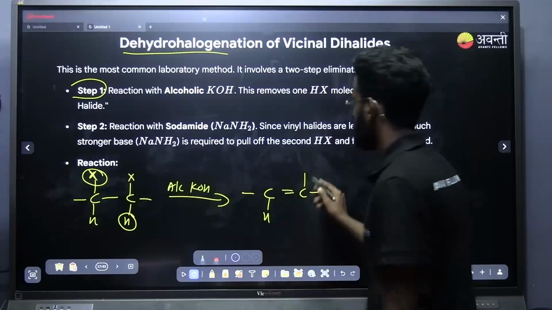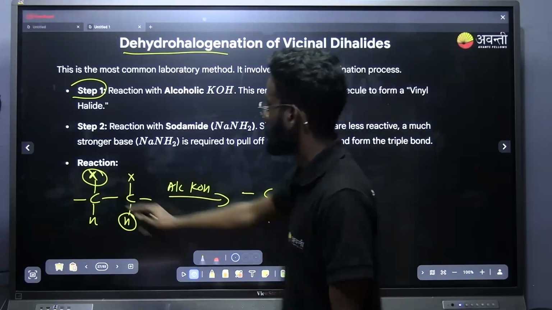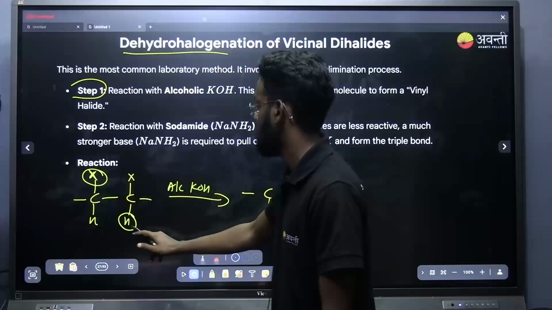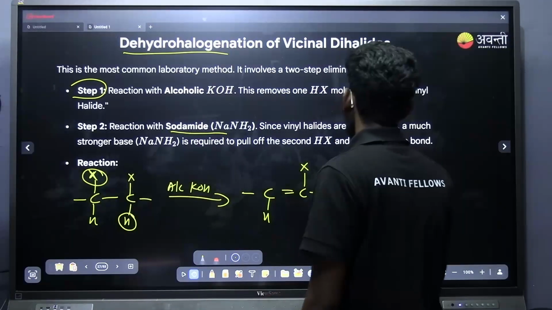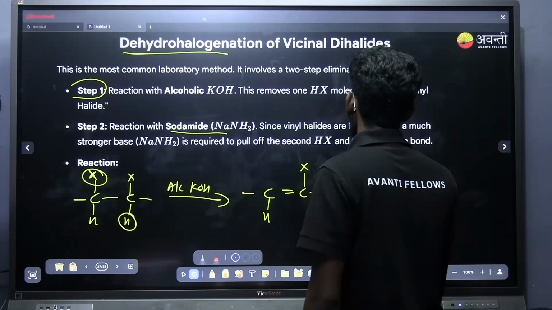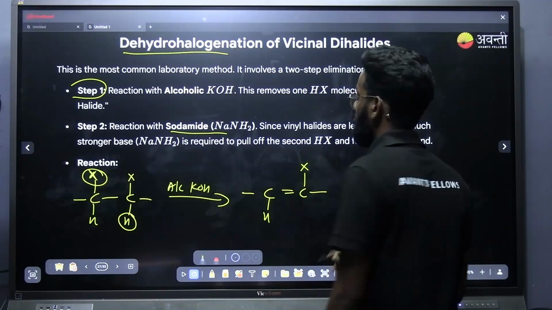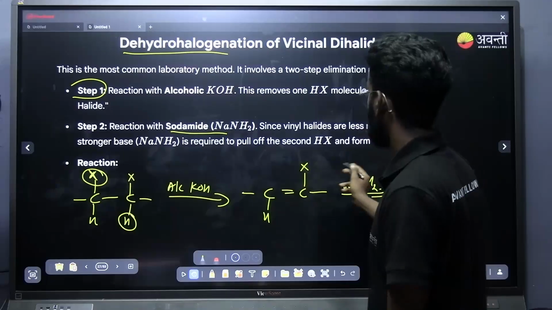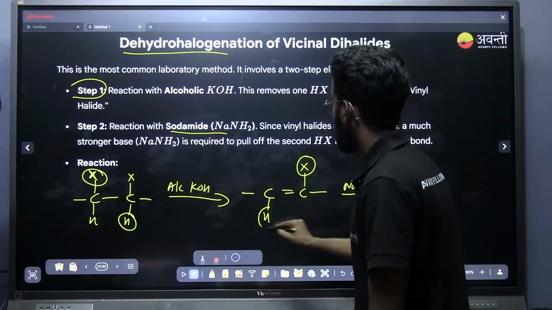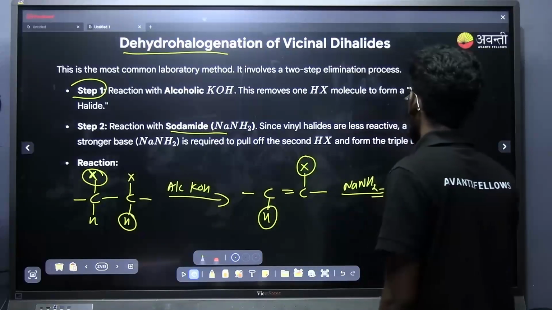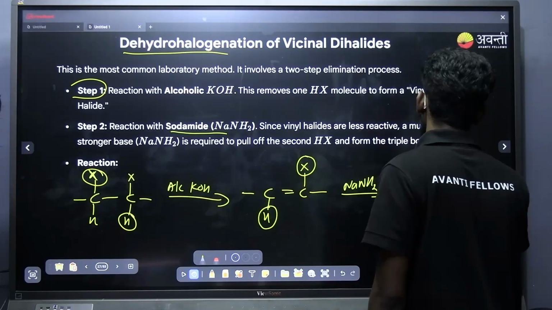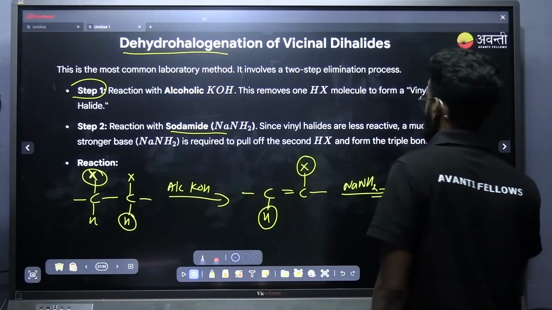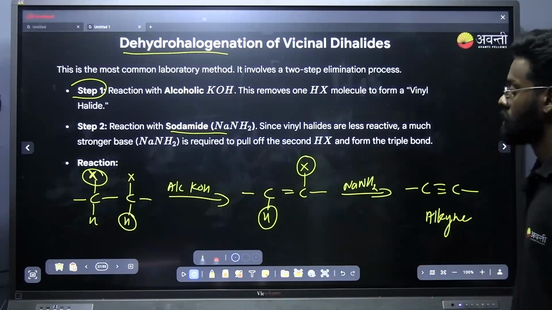Okay, first I have removed one hydrogen and one halogen in presence of alcoholic KOH. Now the next step is in presence of sodium amide, NH2. In presence of sodium amide, what is going to happen? Again there will be removal of one hydrogen, and finally you will be getting the alkyne, forming a triple bond. That is a step by step process.